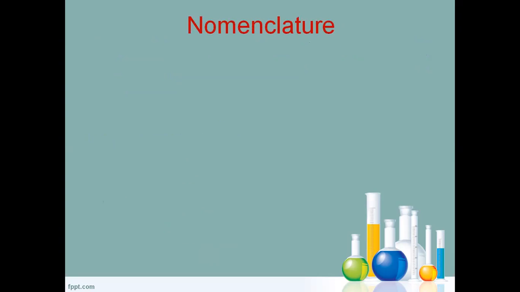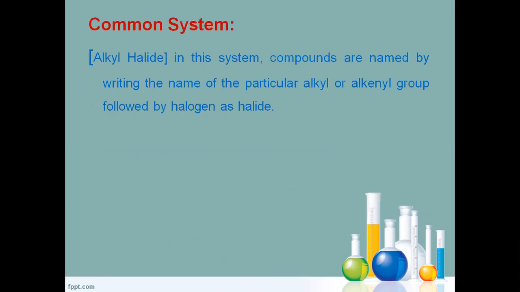Halo compounds are named in two ways: the common system and the IUPAC system. In the common system, we call it the alkyl halide system. That means the name starts with the alkyl group, followed by the halogen as halide.